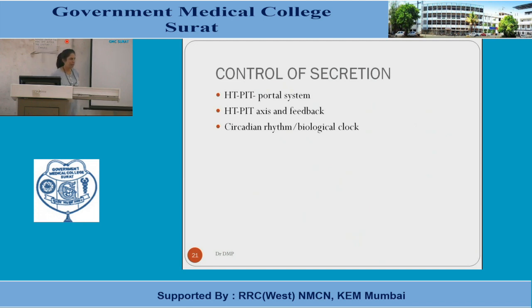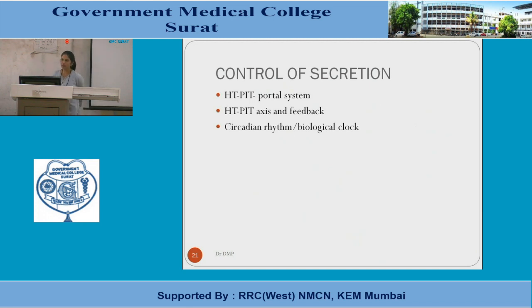What do you mean by the portal system? It is a circulation where there are two networks of capillaries. So there is a hypothalamo-hypophyseal circulation which has two networks of capillaries, that is within the two structures, and this portal circulation carries the releasing hormones or the tropic hormones from the pituitary glands under the control of the hypothalamus.